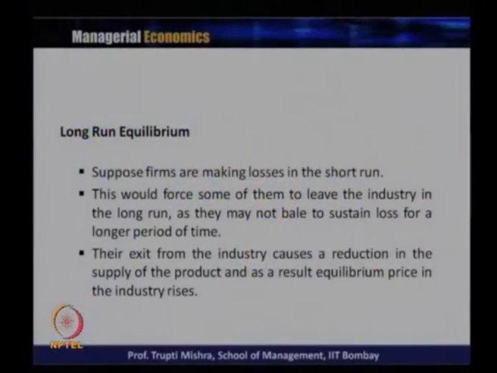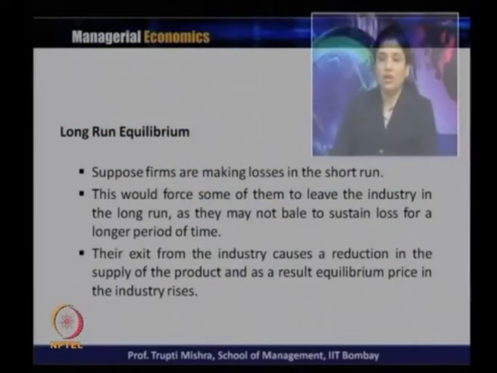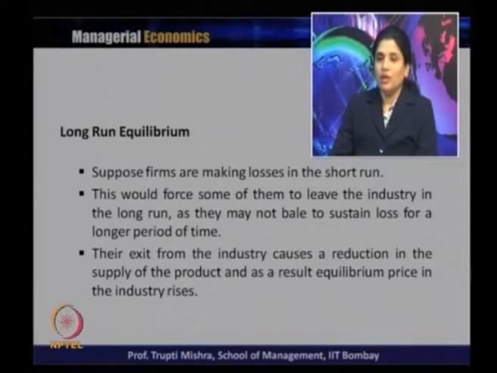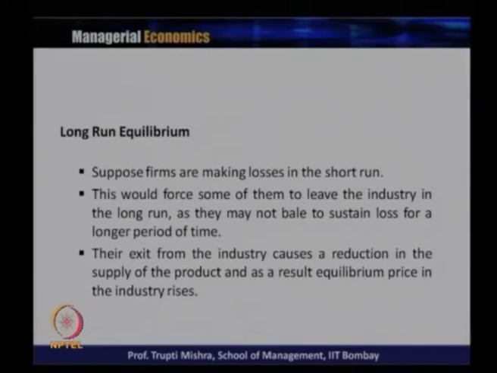This would force a few of the producers or sellers to leave the industry in the long run, because they may not be able to sustain loss for a long period of time. Their exit from the industry causes a reduction in the supply of the product, and as a result the equilibrium price in the industry increases. So there is a decrease in supply, demand remains constant, and there is an increase in the equilibrium price of the industry.